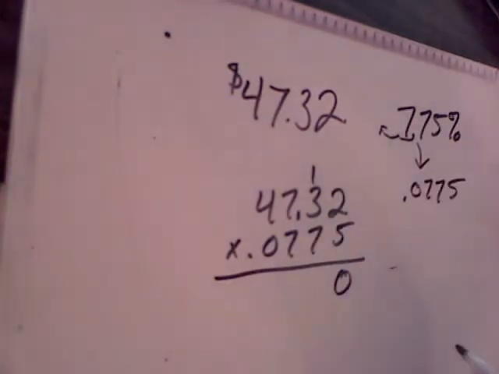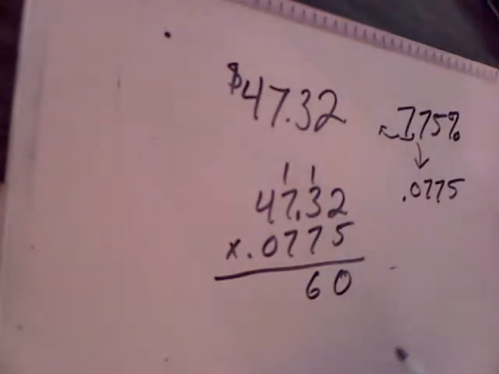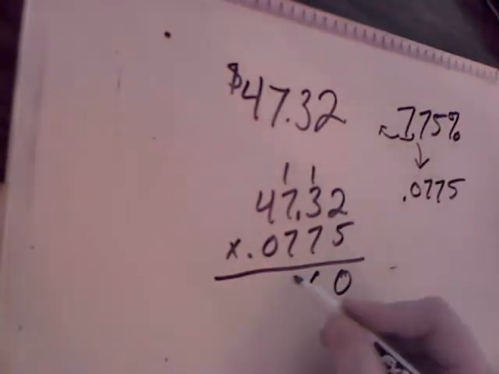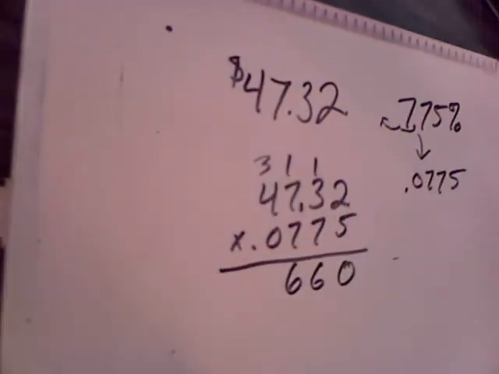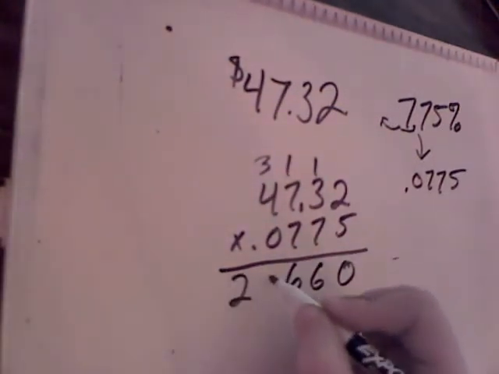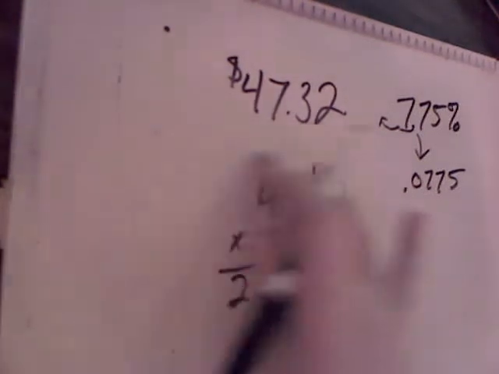5 times 3 is 15, plus 1 is 16. 5 times 7 is 35, plus 1 is 36. And 5 times 4 is 20, plus 3 is 23. Done with the 5. Now I'm going to multiply the 7.